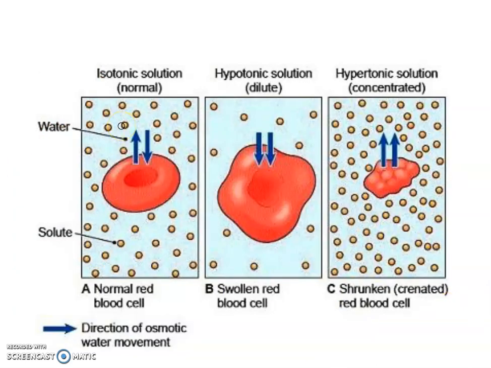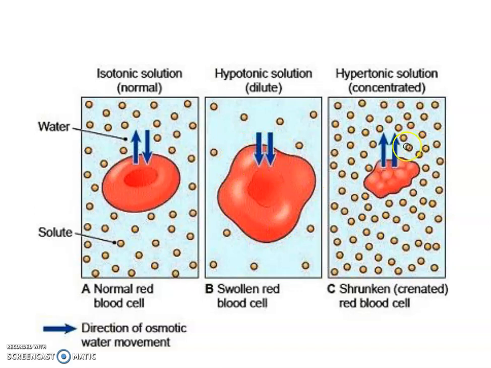Here see red blood cells. When we keep them in the three different types of solution, isotonic, hypotonic and hypertonic, what happens? In the isotonic solution the concentration is the same, so there is no change in the shape of the cell. In the hypotonic solution there is less concentration outside the cell and high concentration inside the cell, so the water moves from the lower concentration to the higher concentration, and because of that the size of the cell increases.